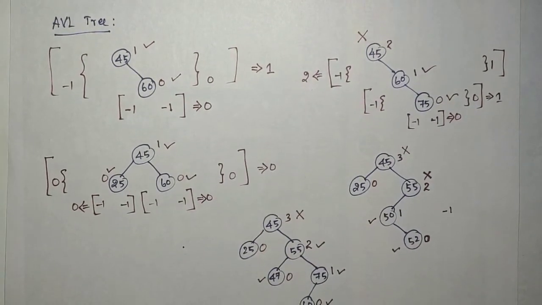So that is the concept of an AVL tree. Now we are going to discuss the different cases of unbalancing: due to inserting a new element, what are the different cases in which unbalancing occurs, and how to balance it.